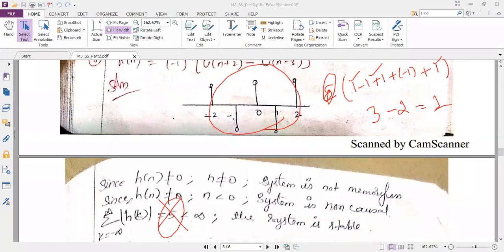So you know what is the meaning of summation of h of k? Summation of h of k means all the samples you are adding. When you add all the samples, it will be 1. So my handwritten answer in the notes is wrong. 5 I have written, it is wrong. It is 1, less than infinity. So the system is stable. Okay.